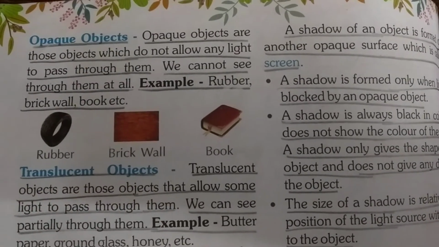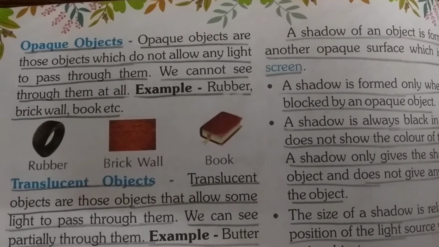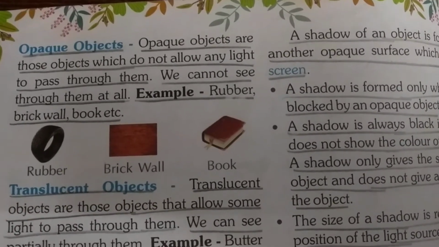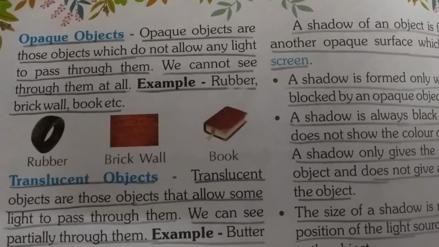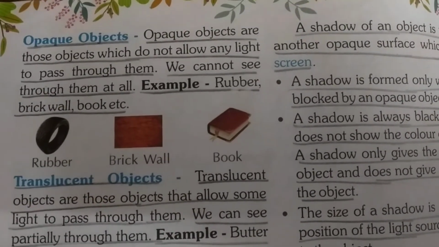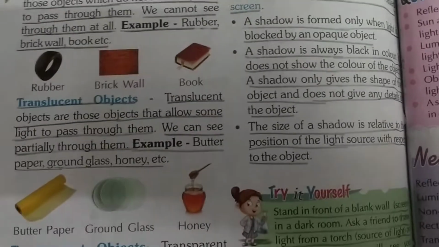Opaque objects. Underline, opaque objects are those objects which do not allow any light to pass through them. We cannot see through them at all. Example, rubber, brick wall, book, paper. Okay, students, this book, it is an opaque object.